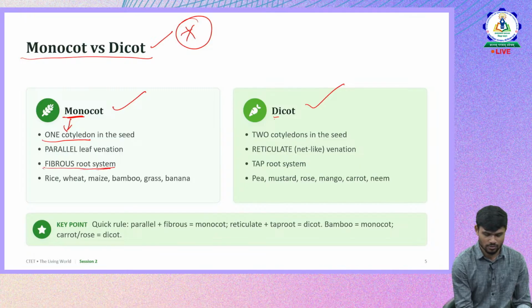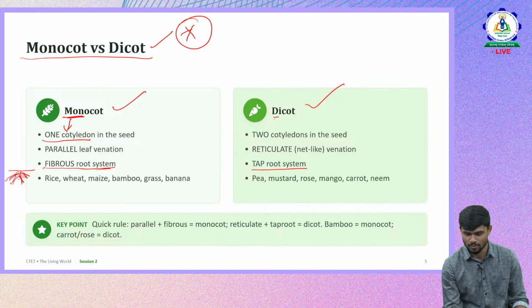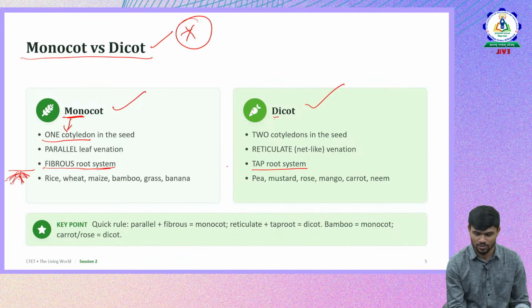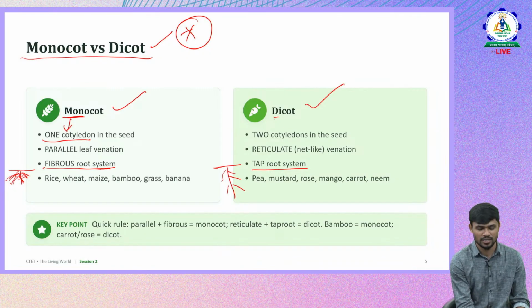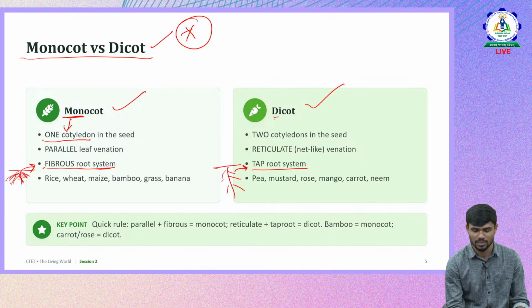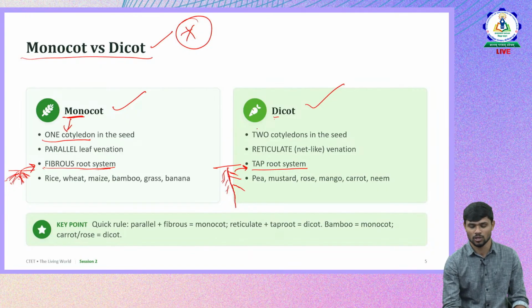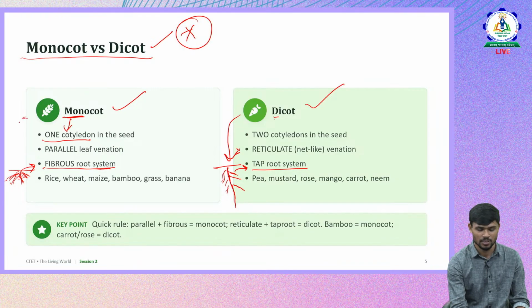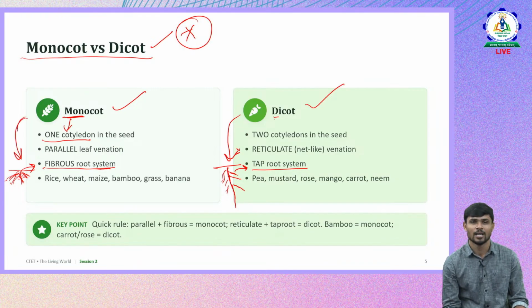So in a fibrous root system, roots will be like this, whereas in a taproot system it will be like this. This is how the root structure will be. So the root is completely fibrous in nature, whereas in a taproot, a single major root will be there, and from that the rootlets will be there. So this is the taproot system. So dicot will have this kind of system, whereas monocot will have the fibrous root system.